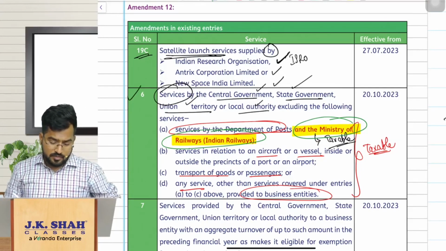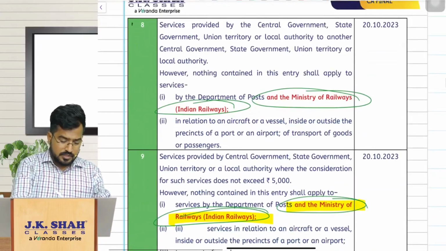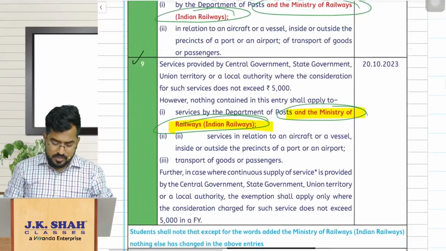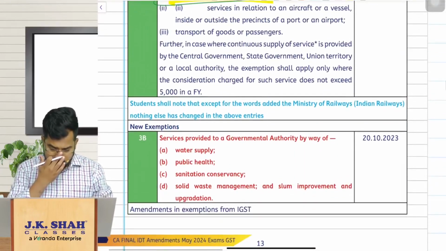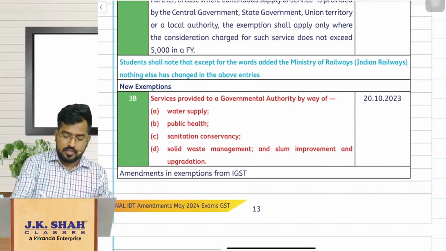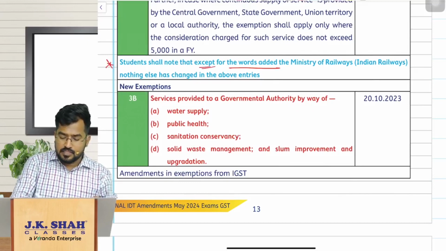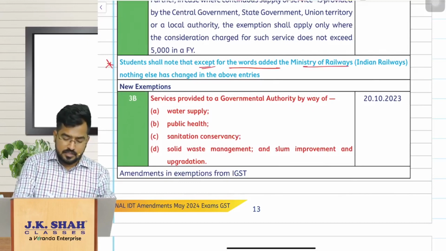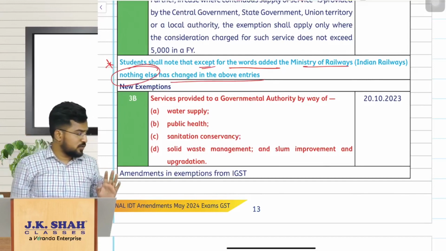Next, this we have discussed, and entry number 7, all these things, yes, we have discussed. So everywhere next to the postal department, they have added the words Ministry of Railways. So that is done. I have also given the note here, except for the words Ministry of Railways added, nothing else has been changed in the above entries. So this was the point there, right?